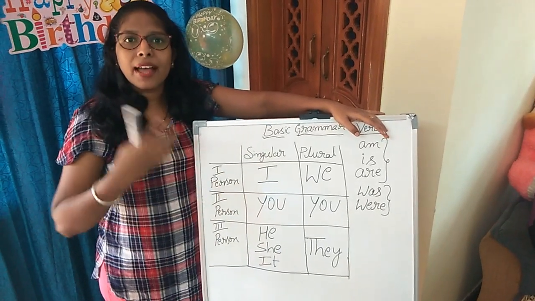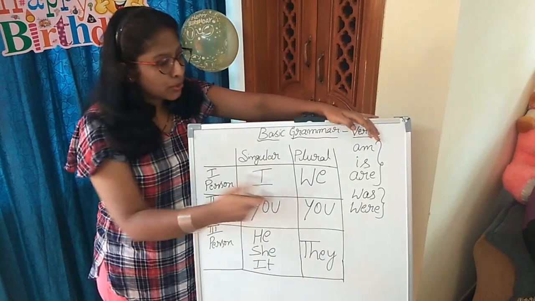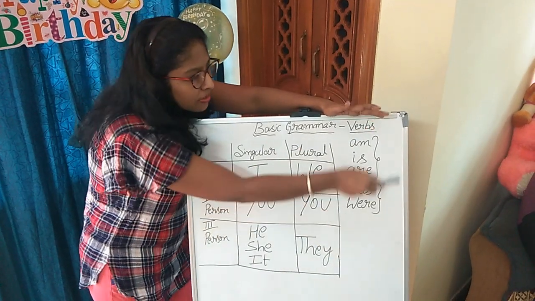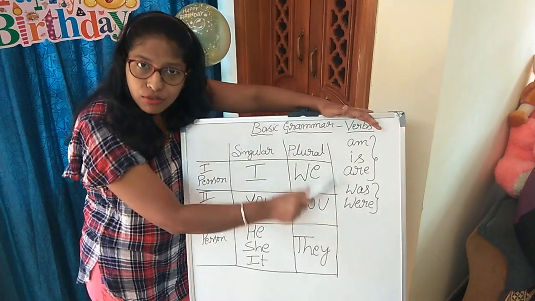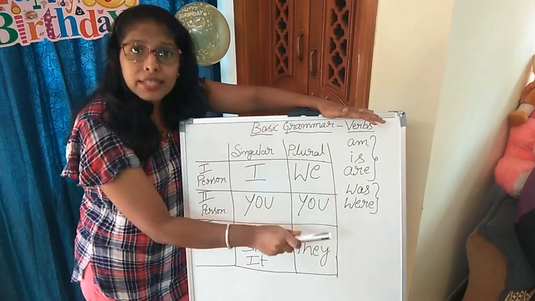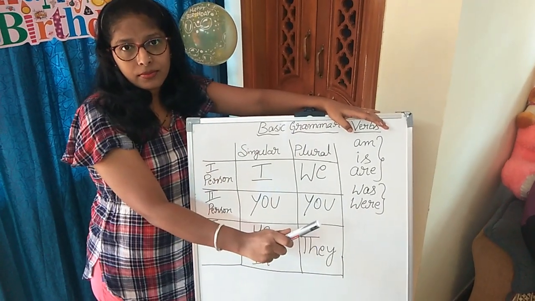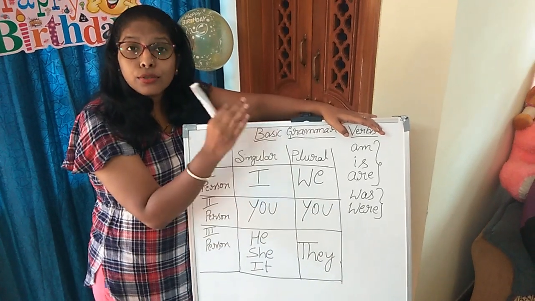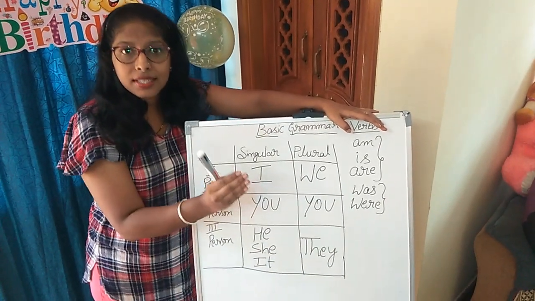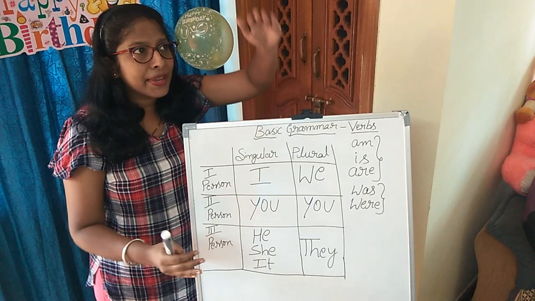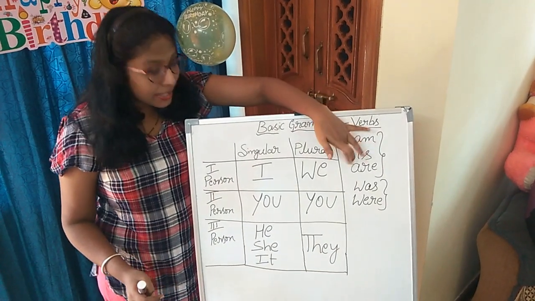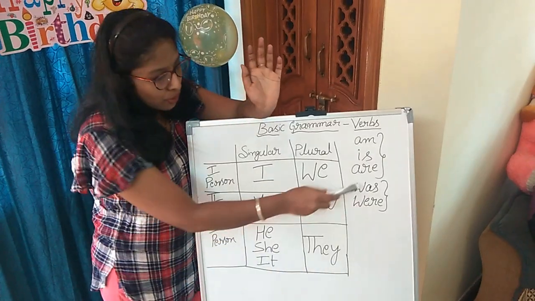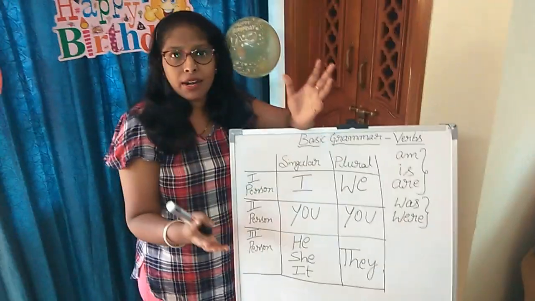Try to frame as many sentences as possible using be forms. Totally it is called be forms. These five are be forms, or you can also call them helping verbs, or auxiliary verbs. But you need to frame sentences, divide the sentences. Frame five sentences for am, five for is, five for are, and five for was and were.